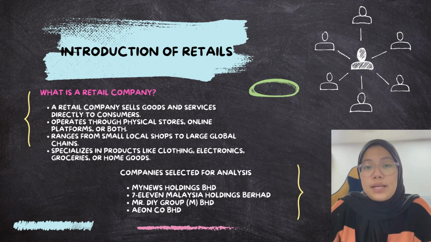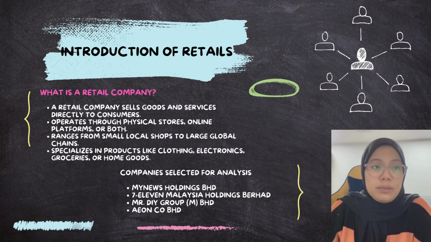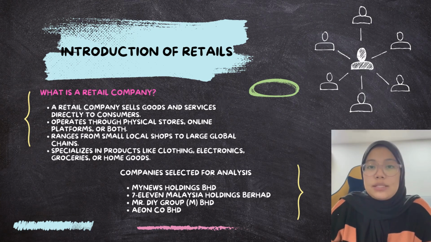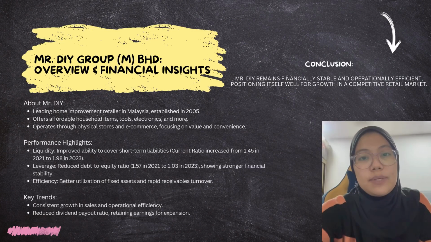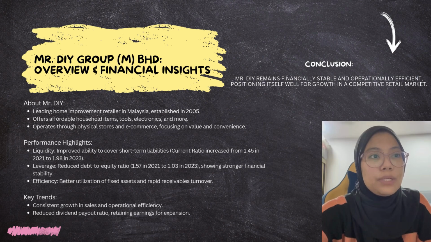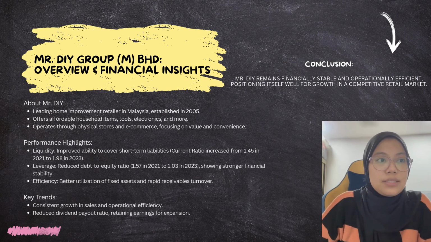So the companies that we selected for analysis are first Minus Holding Berhad, second 7-Eleven Malaysia Holding Berhad, third Mr. DIY Group Malaysia Berhad, and the last one is Aeon Co Berhad. Let me explain a bit about Mr. DIY Group Malaysia Berhad under overview and financial insight.